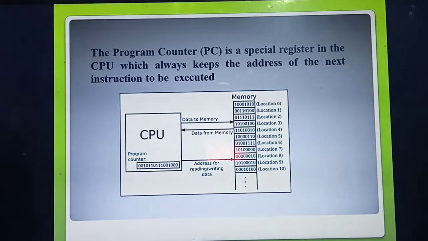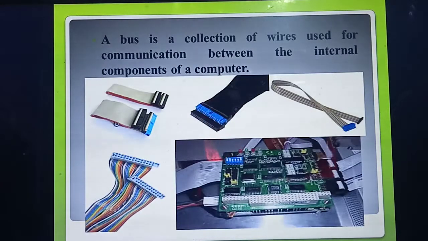Understood the program counter? It's a special kind of register. It always stores the address of the next instruction to be executed. Understood? Okay. That's the important definition: define program counter.